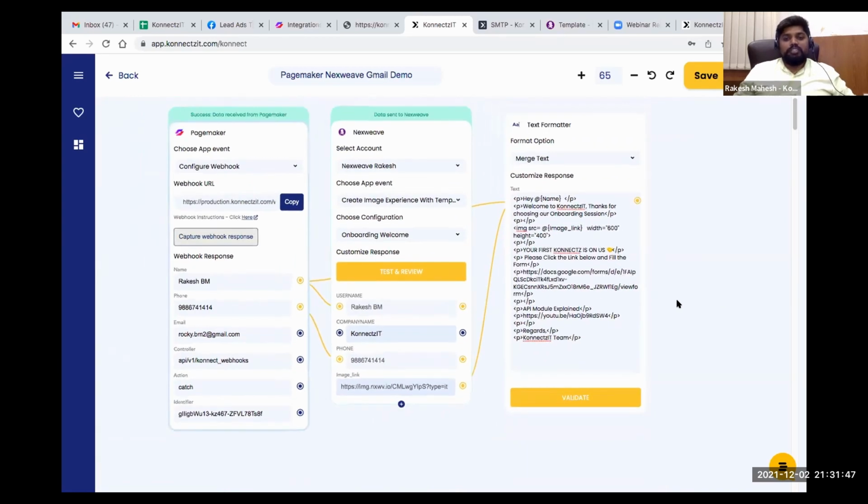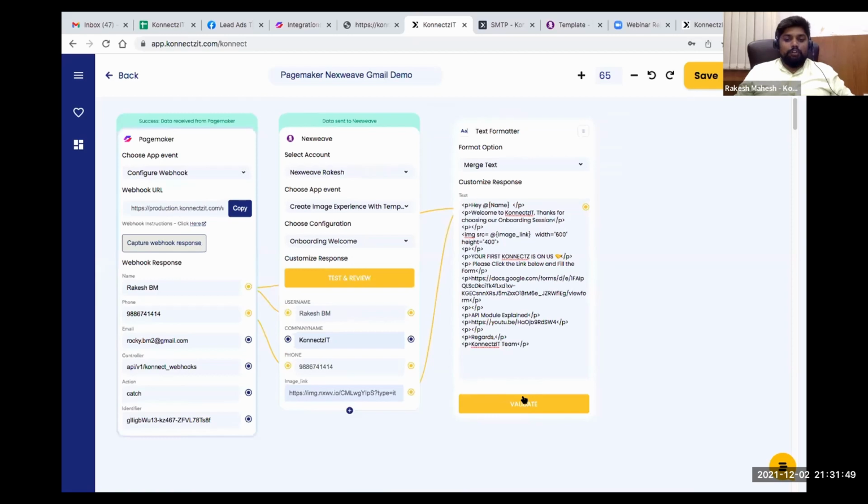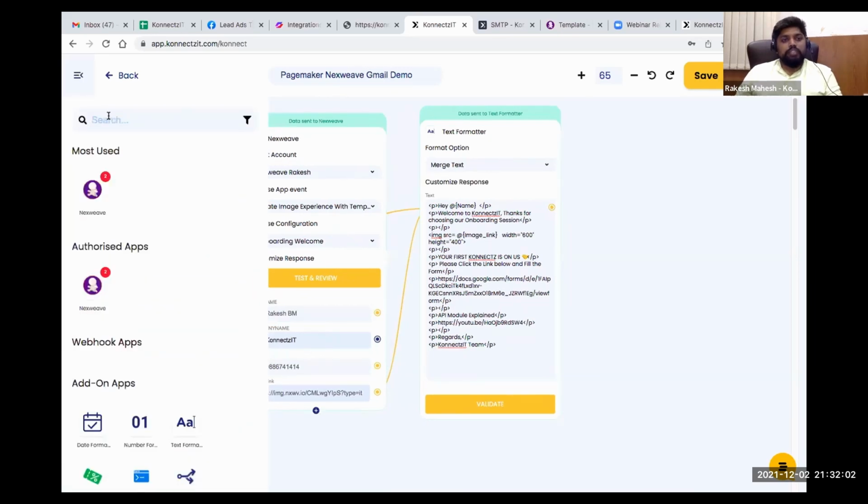So I'm going to use this text formatter and click on validate. So basically it will just validate the complete data we added inside my formatter. So now as per our use case, I'm going to notify the user using the Gmail app.